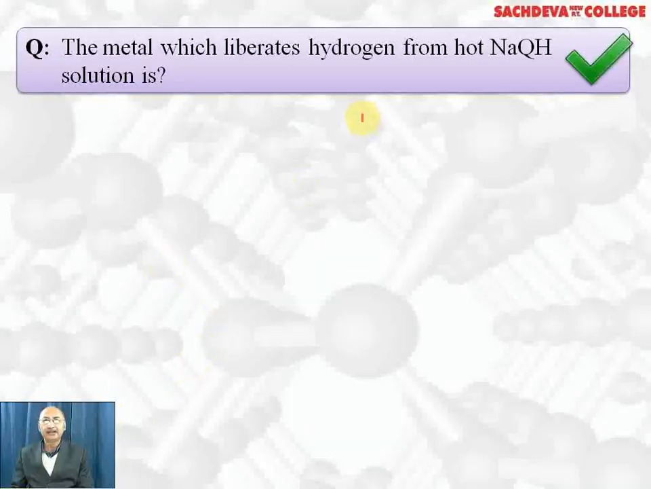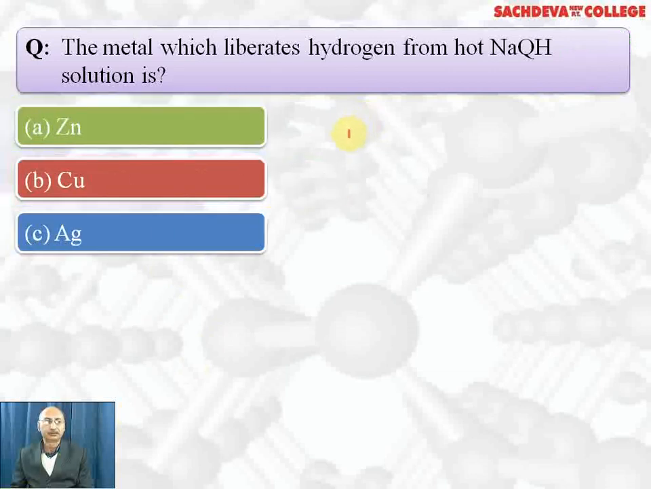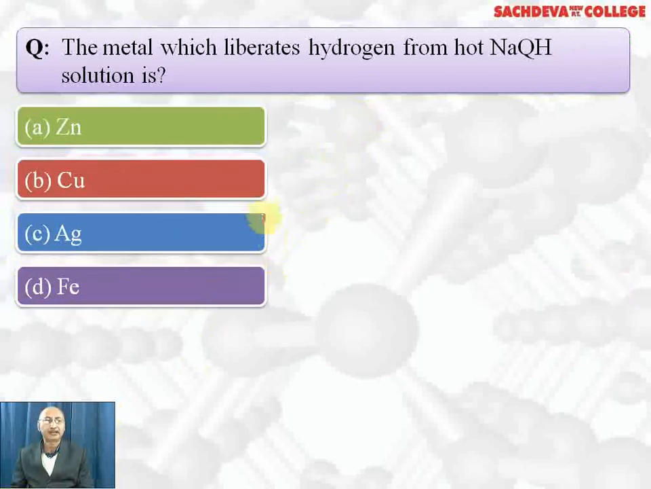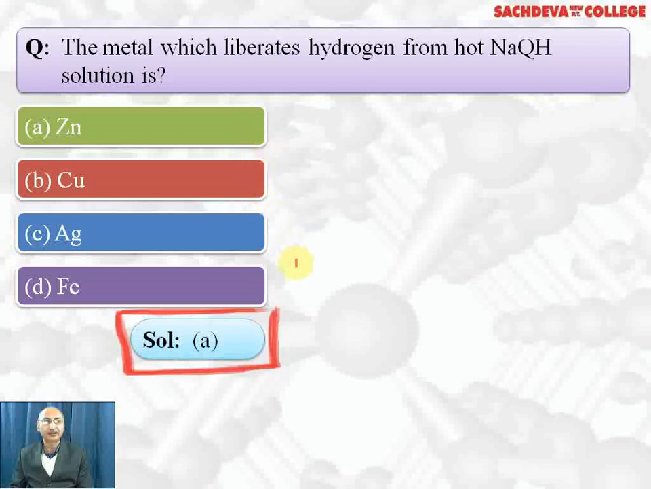The metal which liberates hydrogen from hot NaOH: zinc, copper, silver, iron. Correct answer is zinc. Zinc reacts with NaOH to form sodium zincate plus hydrogen gas. Others don't react with NaOH. So A part is the correct answer.